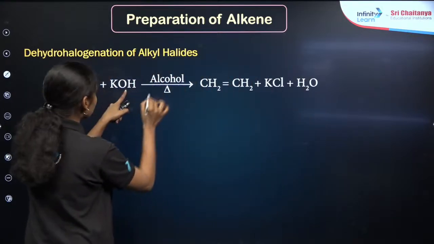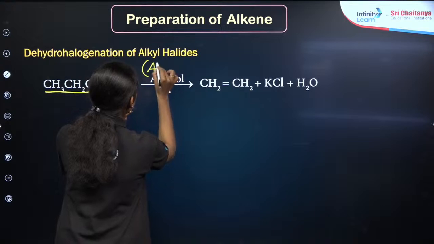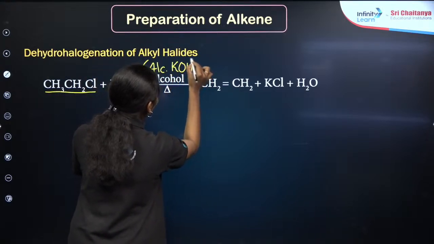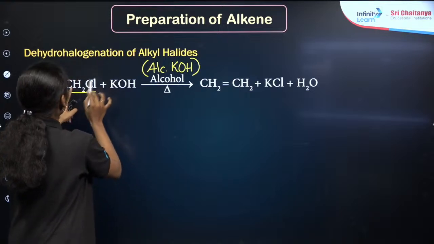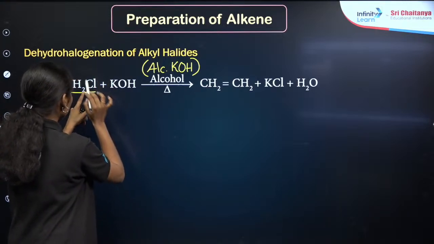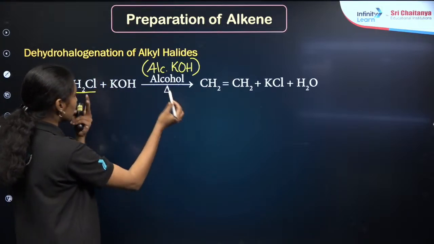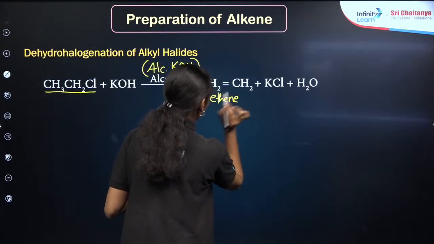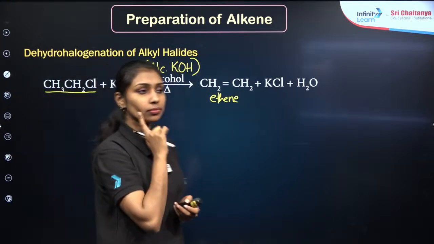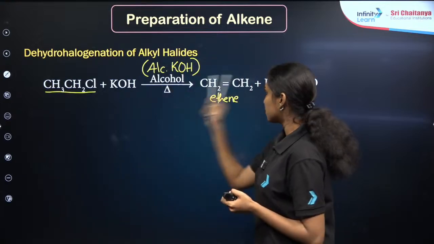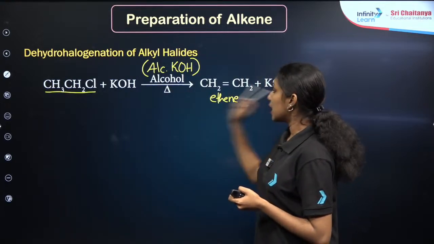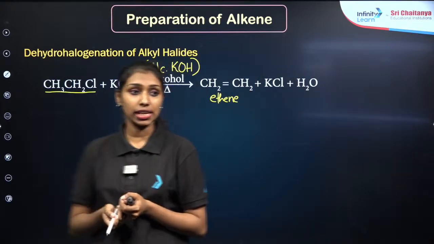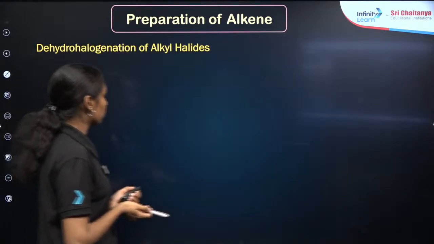Either you can write it as KOH plus alcohol, or as alcoholic KOH. Heating with alcoholic KOH, what you are observing? One chlorine atom and one hydrogen atom are removed to form ethene, along with KCl and water. Clear? So HCl is removing here: the hydrogen and the chlorine are removed from here. So it is known as a dehydrohalogenation process.